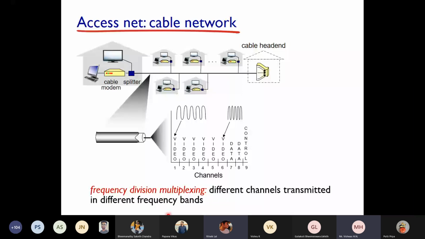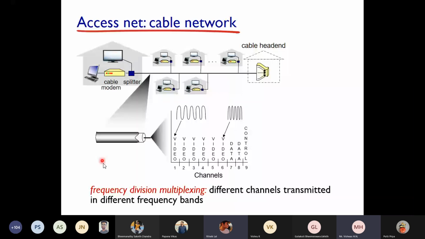So when someone asked me a question previously, how different data and voice can be transmitted over a single channel, similarly here, even in the cable network, data and video will be transferred over the same channel but with different frequencies.